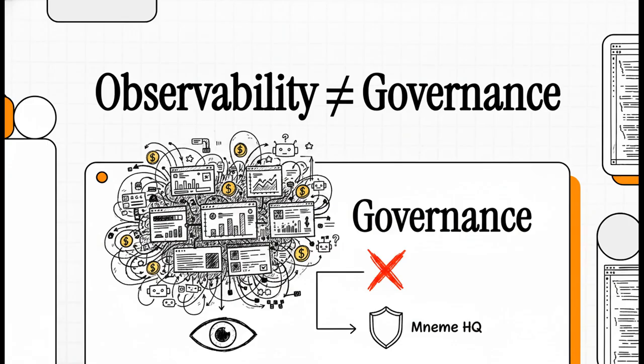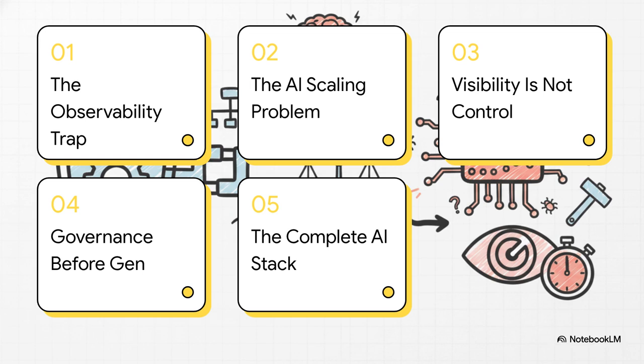We all want to see the token streams, the drift logs, the evaluation pipelines, but today we're going to look at an incredibly compelling argument from NIMI HQ that suggests we might be fundamentally misunderstanding the very tools we're relying on. Here is the roadmap for where we're headed today. We'll start with the observability trap, then look at the AI scaling problem, why visibility is not control, moving to governance before generation, and finally, we'll map out the complete AI stack.